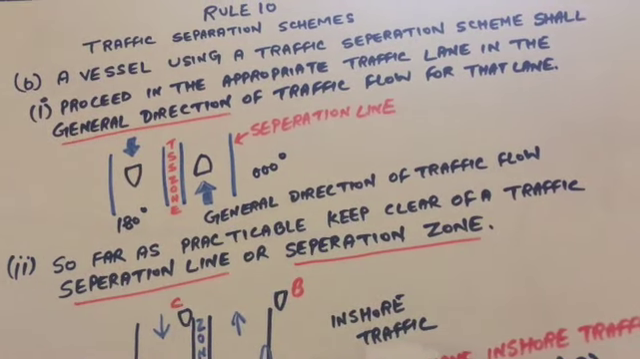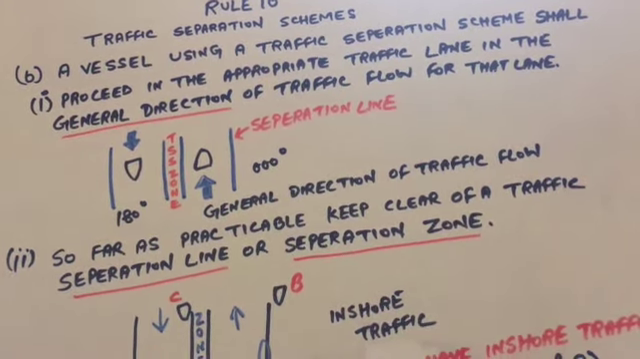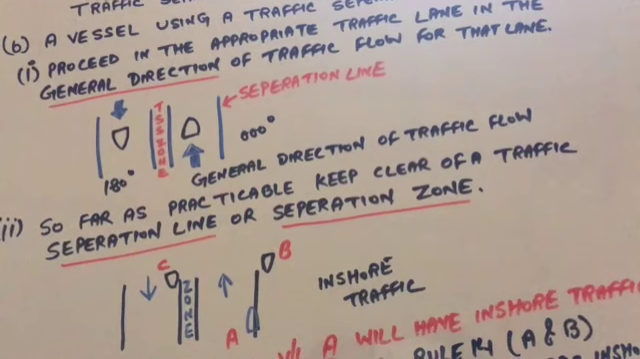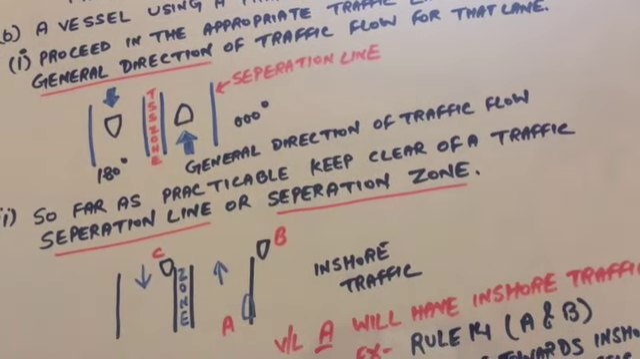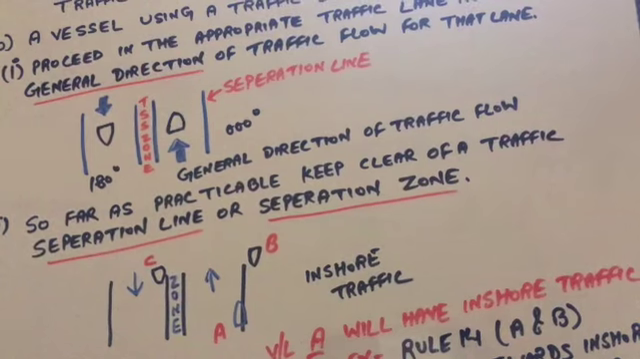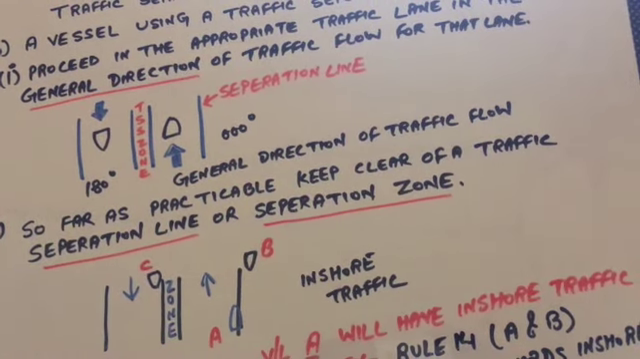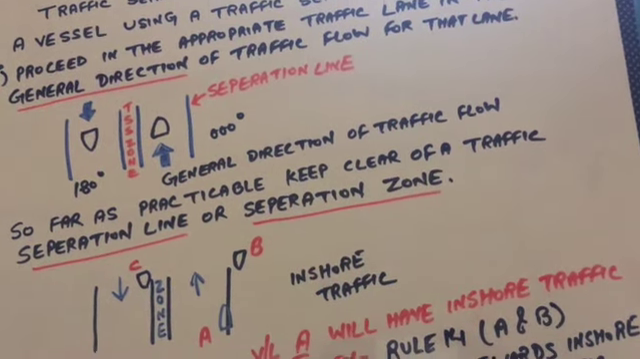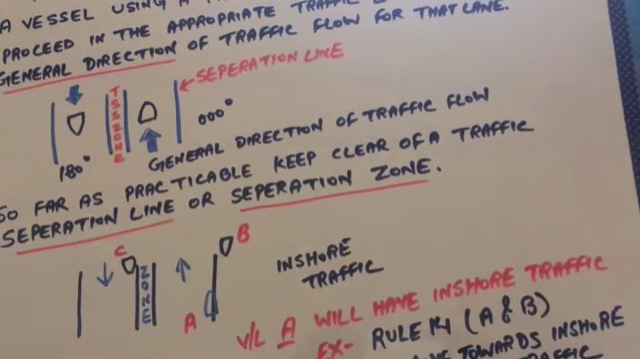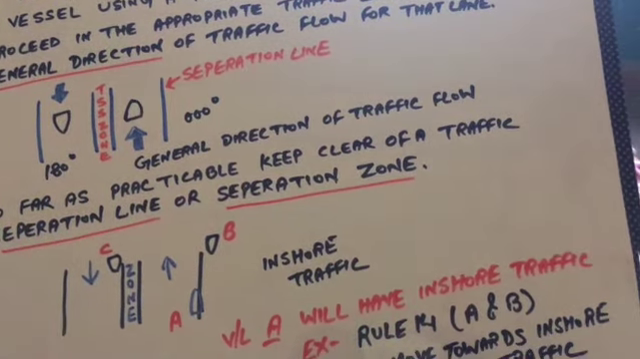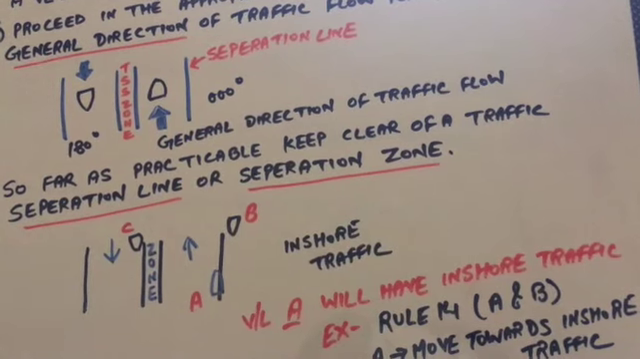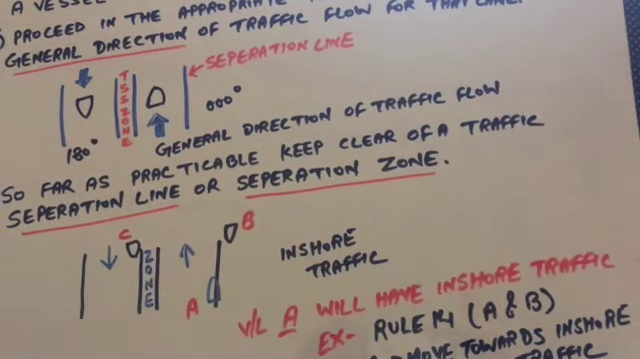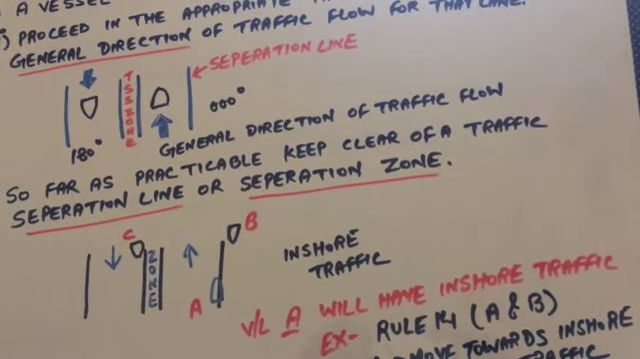The second part is: so far as practicable, keep clear of a traffic separation line or separation zone. Here I have made the 000 course of the traffic separation scheme between A and B. If vessel A is on the separation line or close to it, and a vessel is coming from the inshore traffic zone, it will be a head-on situation. So vessel A has to act as per rule 14. The vessel has to move to starboard, so it will go into the inshore traffic zone. That will not be safe for vessel A, because vessel A has to follow the TSS.